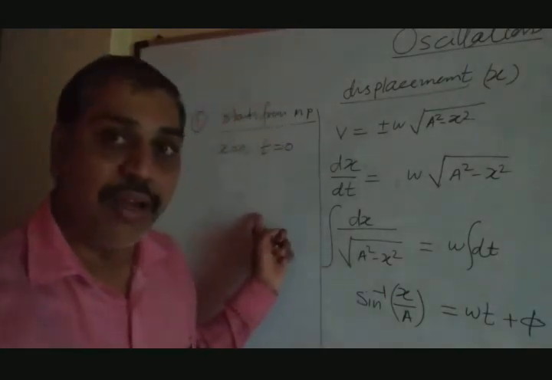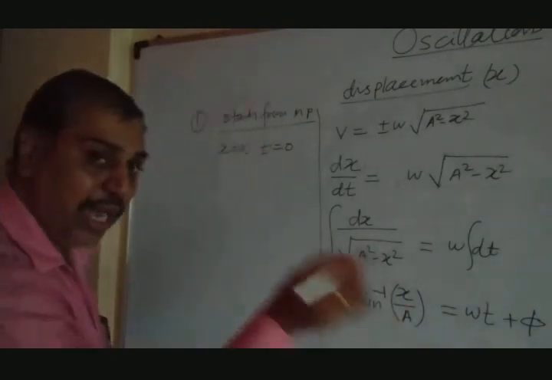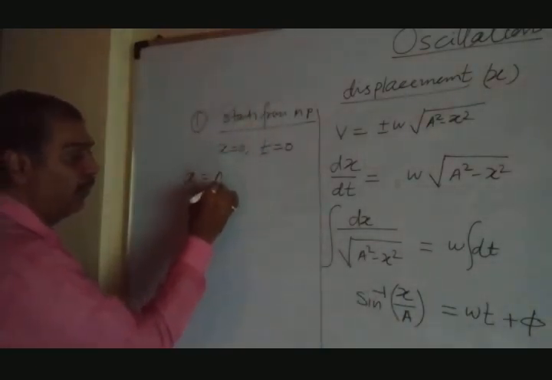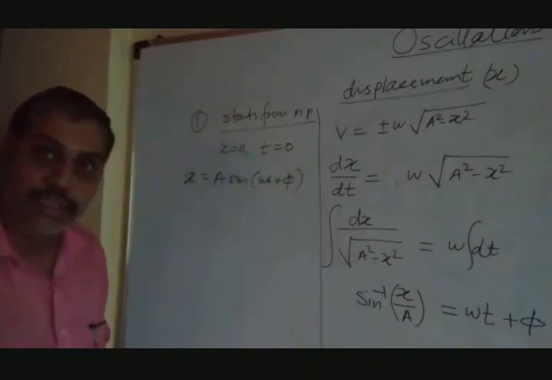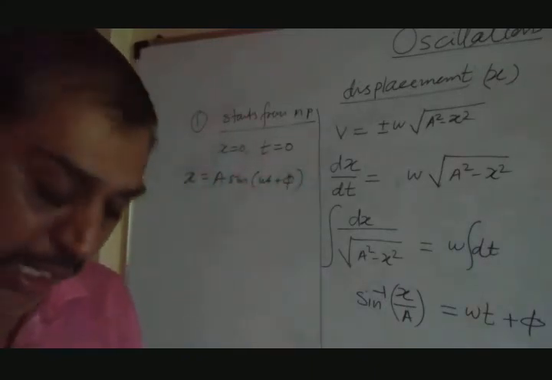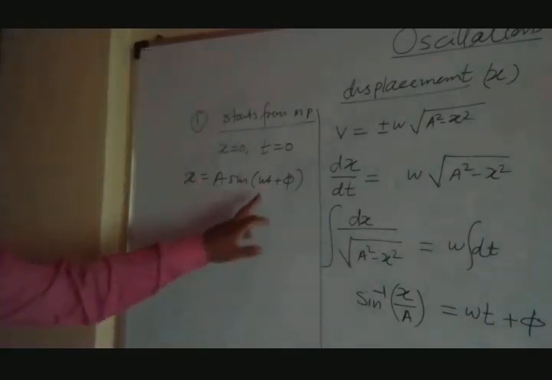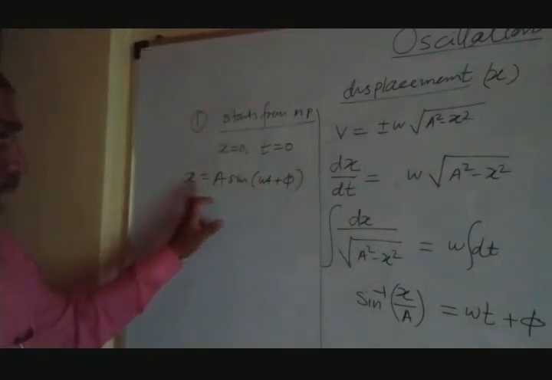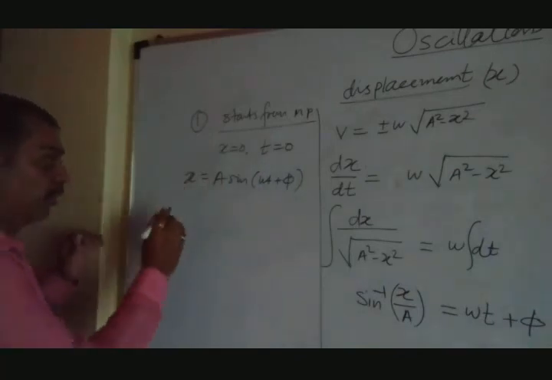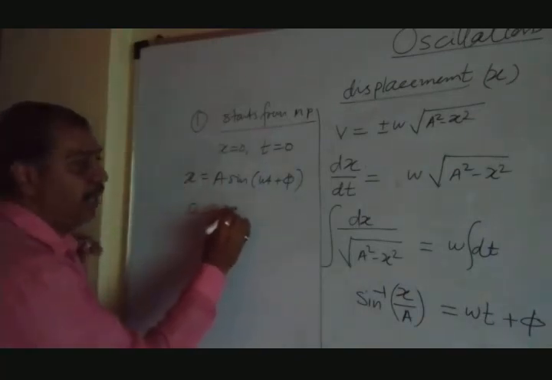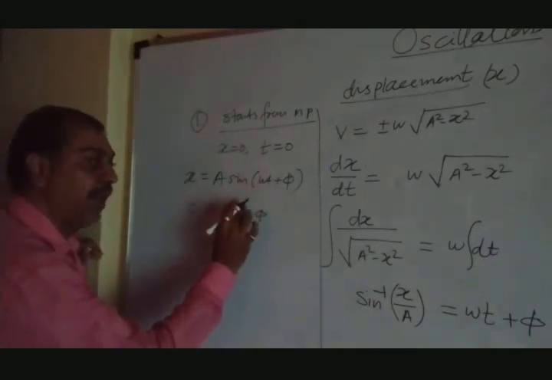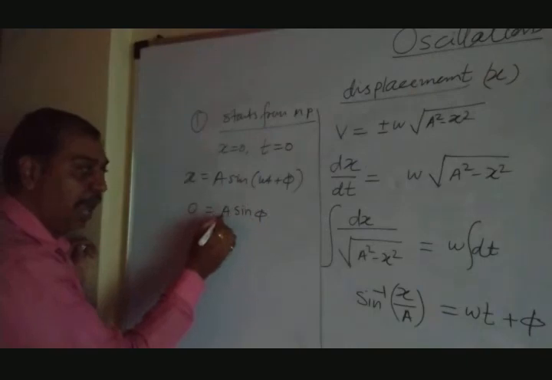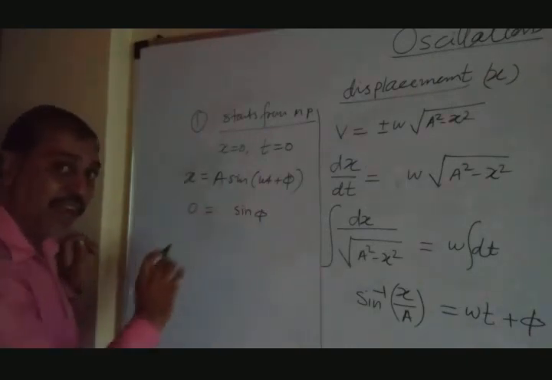Now put these two values in the equation that we have derived. I will write that equation first. x equal to a sine of omega t plus phi. Now put here t equal to 0 and x equal to 0. Write the equation. So 0 equal to a sine of, t is 0, omega into t is 0, sine of phi. Now this is 0, amplitude it will be 0, so we can remove this. We can say sine phi is 0.